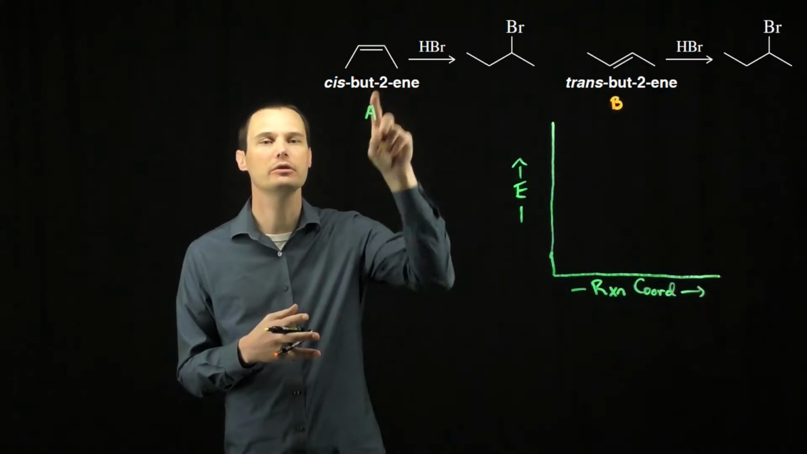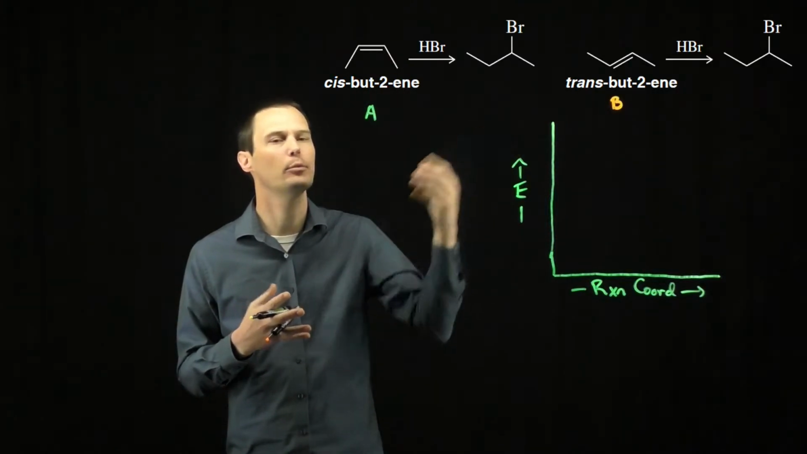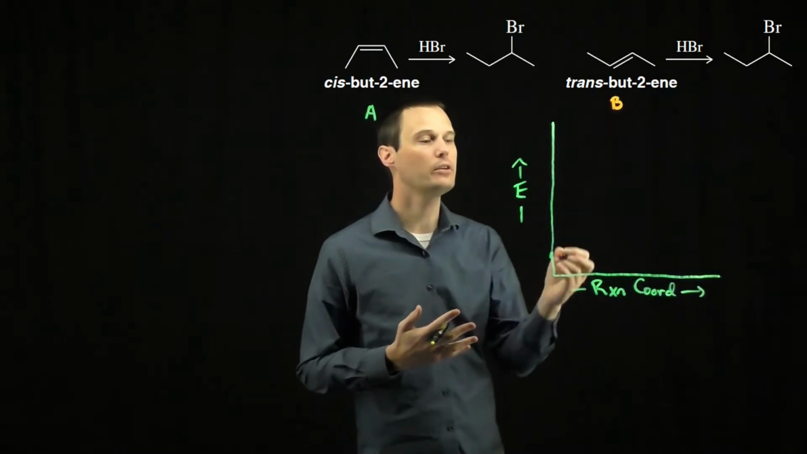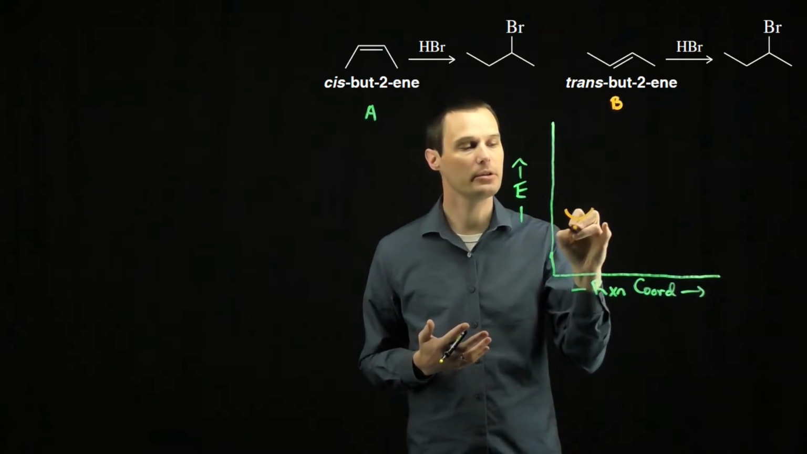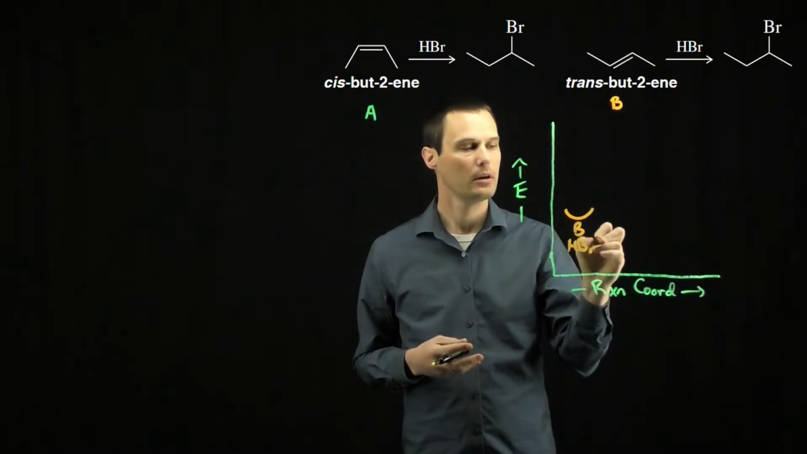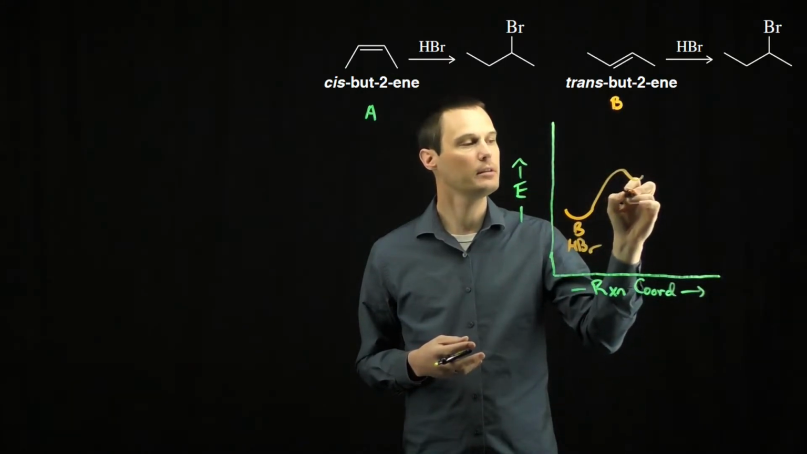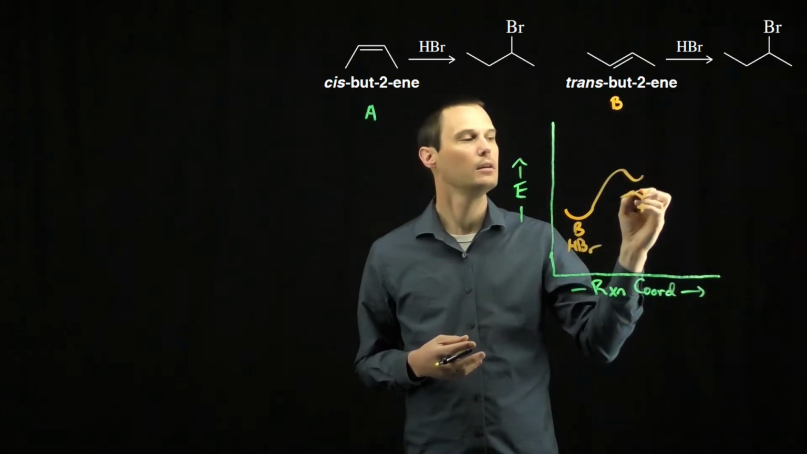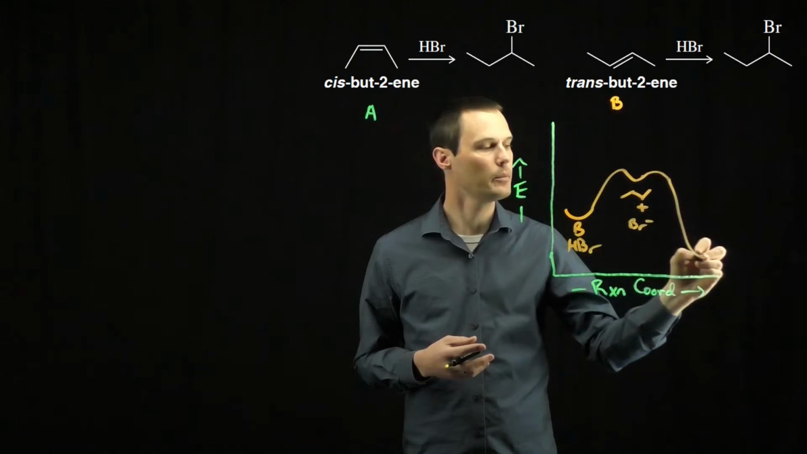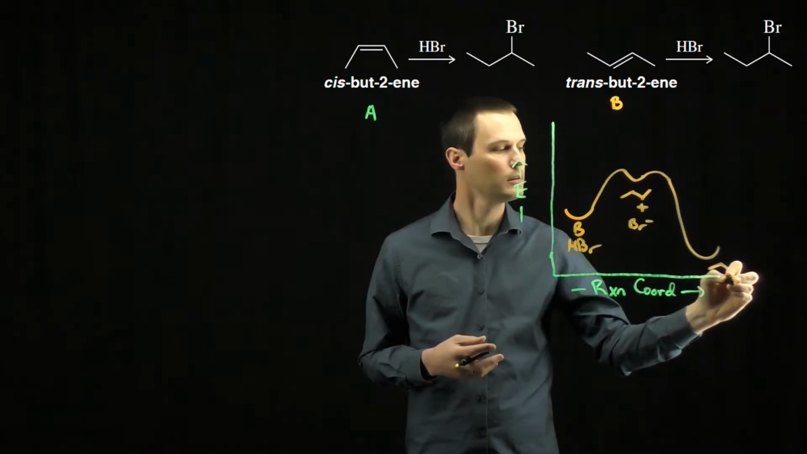We have more steric hindrance between the methyl groups. This is a less stable starting material than the trans alkene. So if we start with the trans alkene, we start with our starting material B. It will react with HBr to form a carbocation intermediate. That carbocation intermediate will react with Br- to form our product.